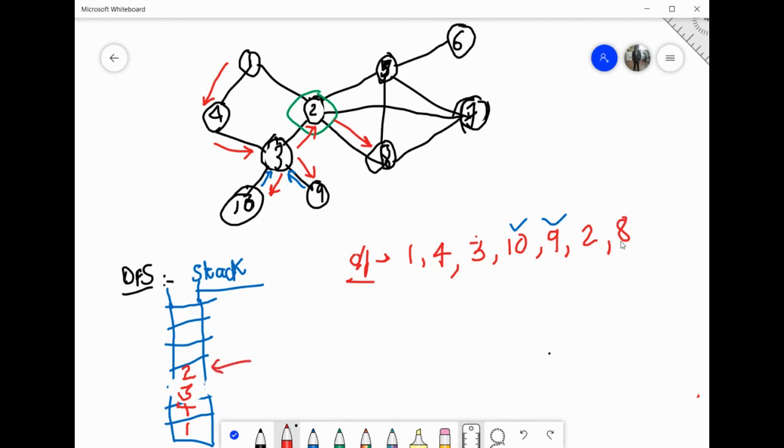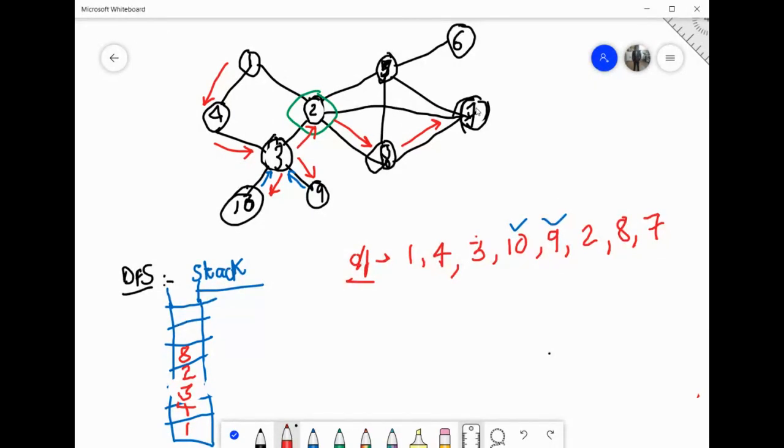So now I'm at 8. Okay, so I have two options. Either I can explore 5 or I can explore 7. Suppose I'm exploring 7. So I have stopped exploring 8 and I have started exploring 7. Okay, so we will push 8 on the stack to remember. Okay, now I'm at 7.